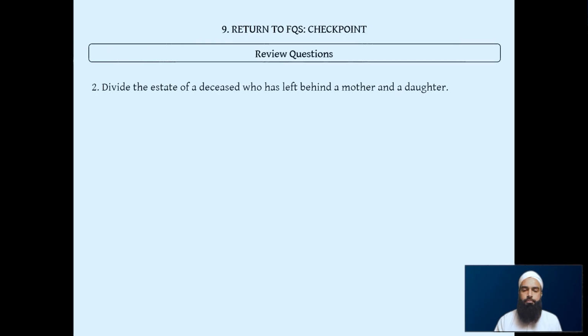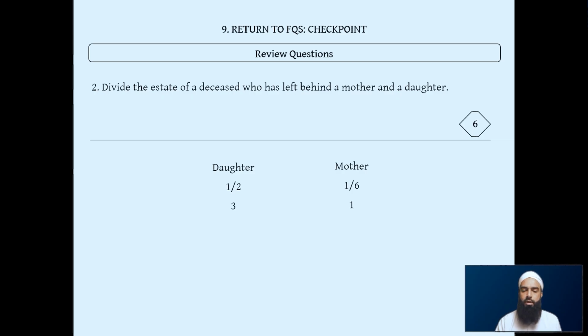Now the next question, we have a mother and a daughter. What happens in this case? Revealing the answer, the mother, because there's a daughter there, gets 1/6, and the daughter gets a half. So we have group 1 and we have group 2. So we just use the half, the denominator, the 2, multiplied by 3 gives us our divisor as 6. Mother gets 1/6 of the 6, which is 1. Daughter gets a half, which is 3. We add it up. 3 plus 1 equals 4.